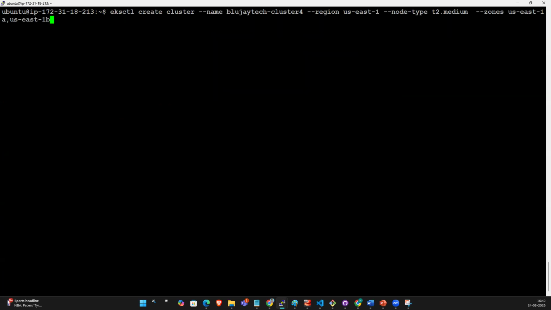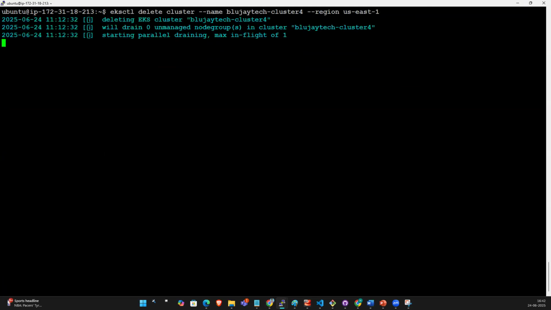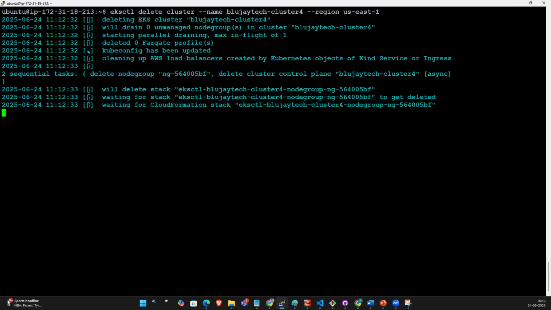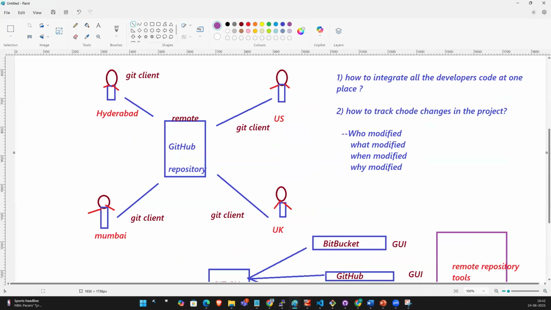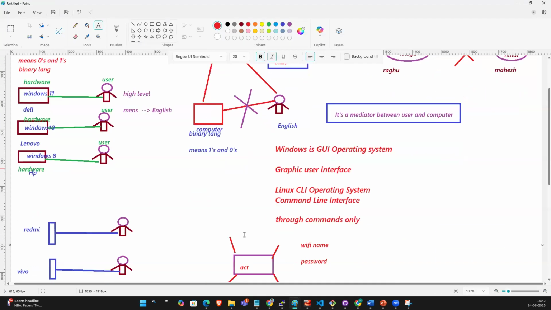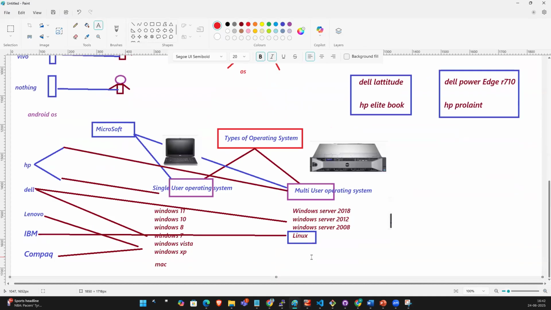One second, I need to delete this cluster. I forgot to delete it. Right, this is the CLI, command line operating system. This is Linux. You interact with this OS through commands only. Guys, understood? Very good. Linux is a CLI and Windows is a GUI.